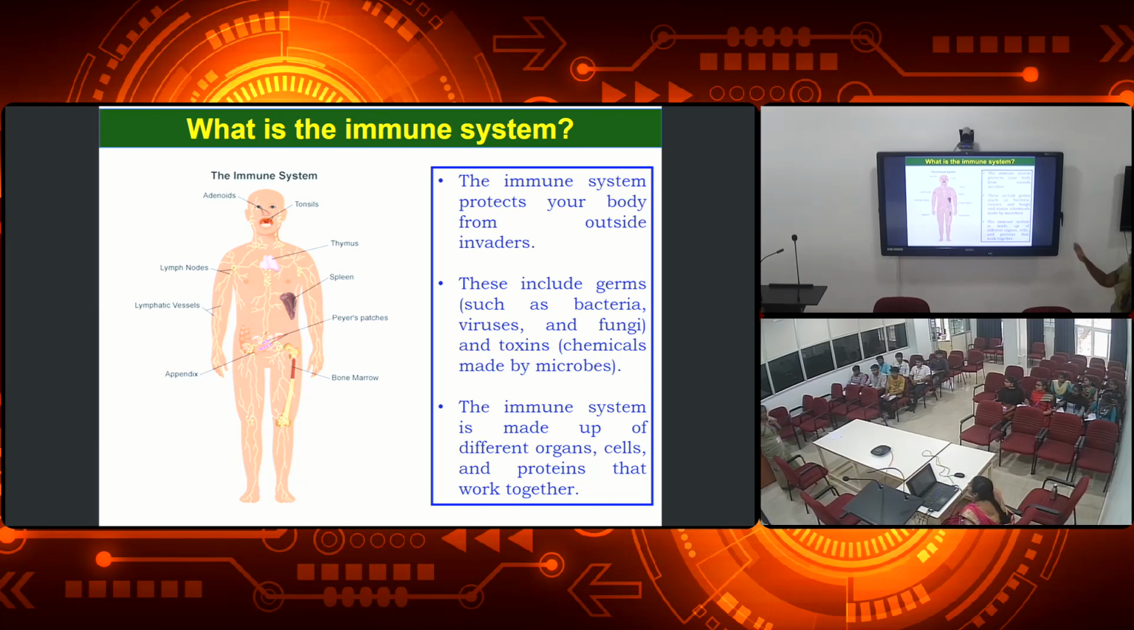So we will be discussing in detail how our immune system functions in our body and what the different types of cells involved in the immune system are, as well as the organs and the proteins, as I said. How all these together make our immune system strong to fight against the pathogens.